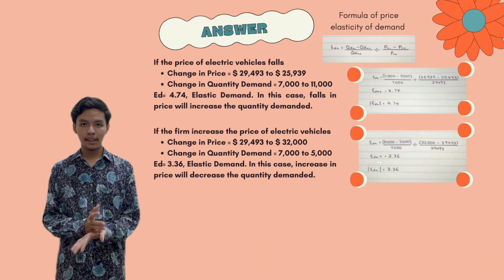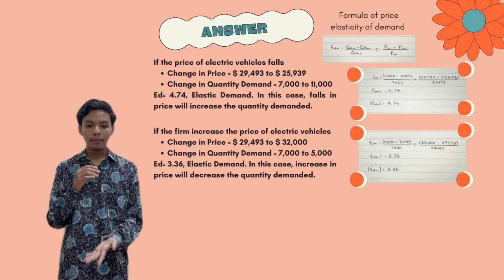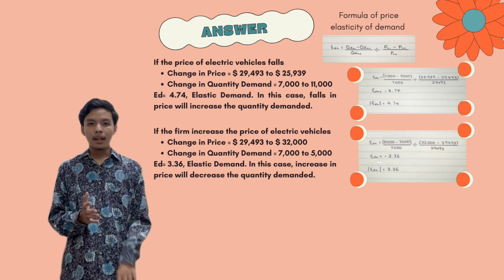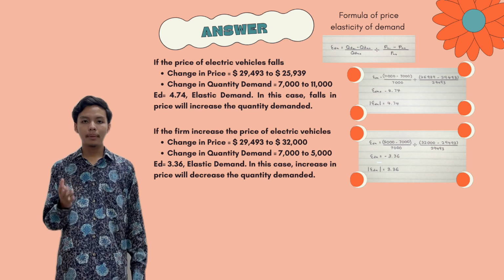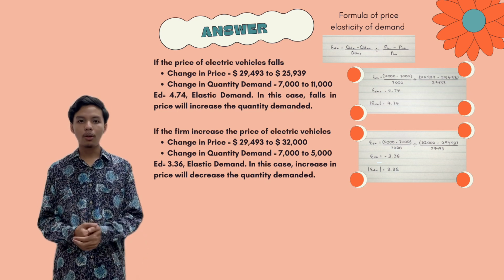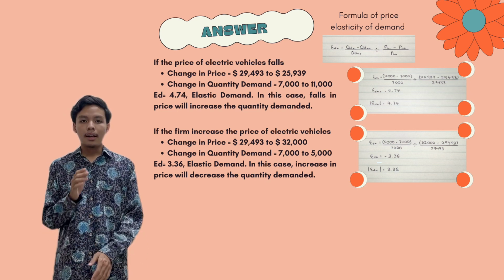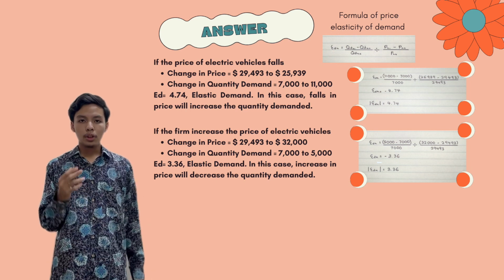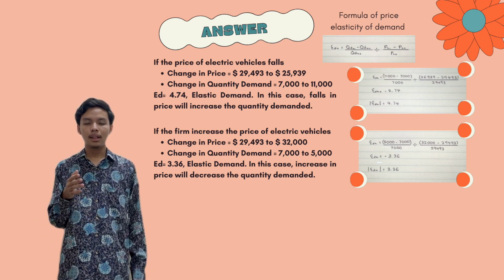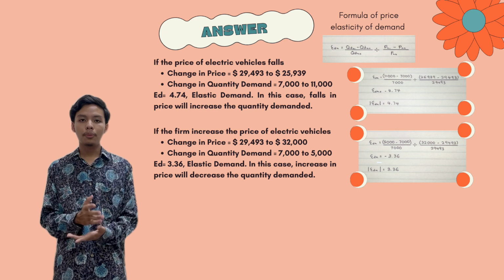Continuing to the calculation. The formula of price elasticity of demand is the new quantity demanded minus the old quantity demanded over the old quantity demanded, divided by the new price minus the old price over the old price.